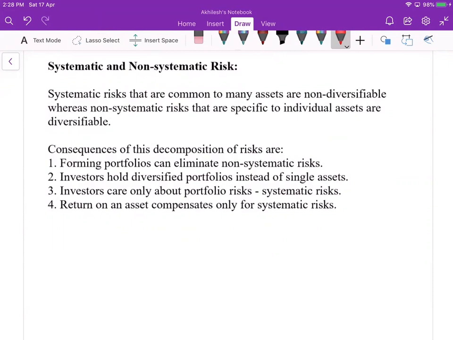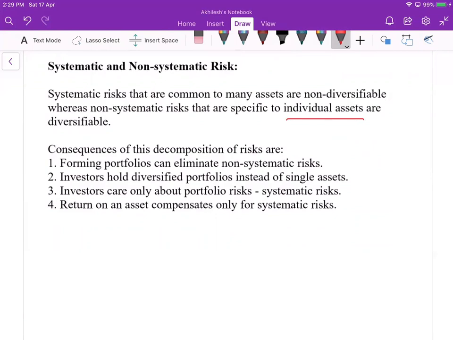The portfolio we are constructing, the idea is to diversify the risk. Which risk? The non-systematic risk, and this is specific to the particular assets. The systematic risk that is common to many assets is non-diversifiable, whereas non-systematic risk that is specific to individual assets can be diversified.